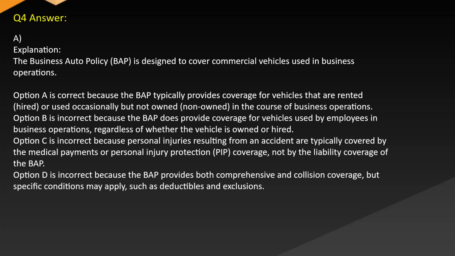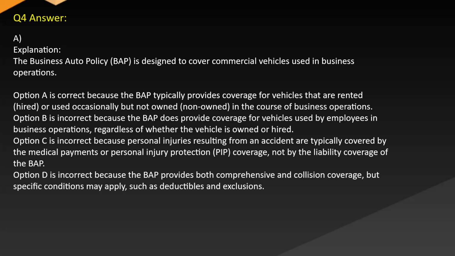Answer A. Explanation. The Business Auto Policy (BAP) is designed to cover commercial vehicles used in business operations. Option A is correct because the BAP typically provides coverage for vehicles that are rented, hired, or used occasionally but not owned (non-owned) in the course of business operations. Option B is incorrect because the BAP does provide coverage for vehicles used by employees in business operations, regardless of whether the vehicle is owned or hired.